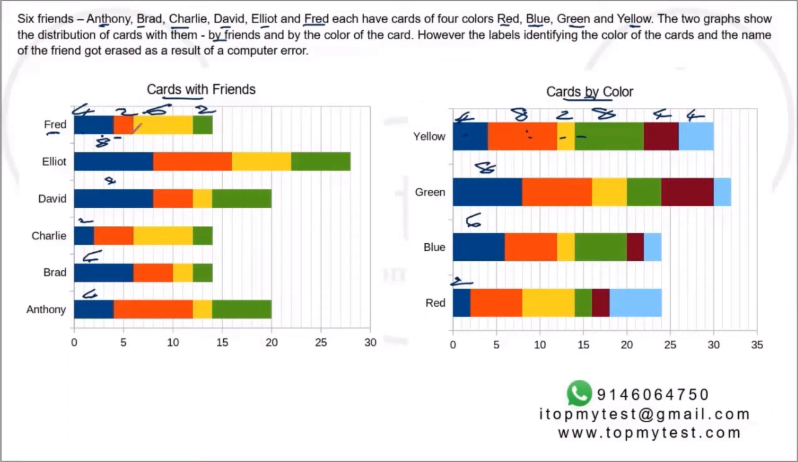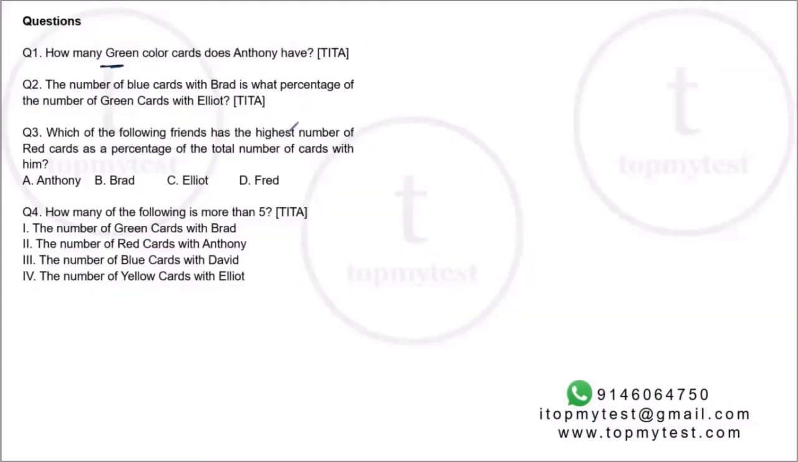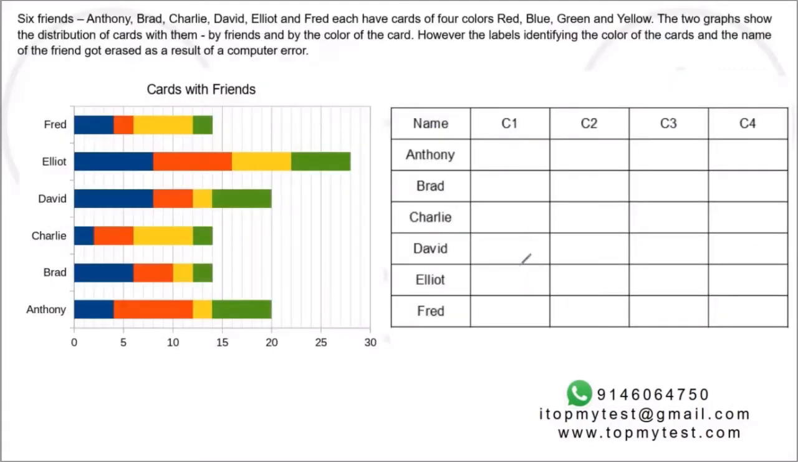So you will have to create a table out of it. In fact, you'll have to create 2 tables out of it. And once you create the 2 tables, I'll tell you how easy it becomes to solve this. You will need initial patience to create a table. The first table is pretty straightforward. We have already done something like this. So Anthony has 4 of the first color, then 8 of the second color, then 2, and then 6. Similarly, Brad will have 6 of the first color, then 4, then 2, then 2.